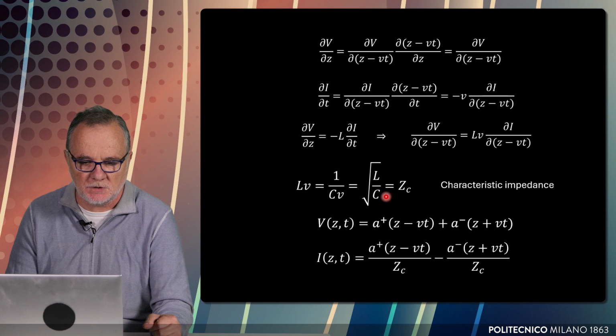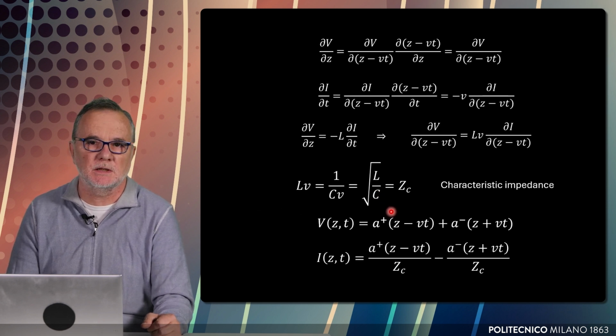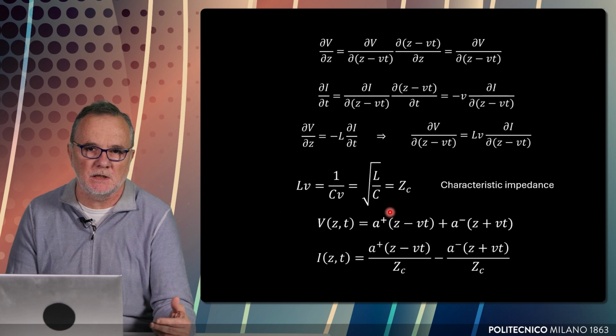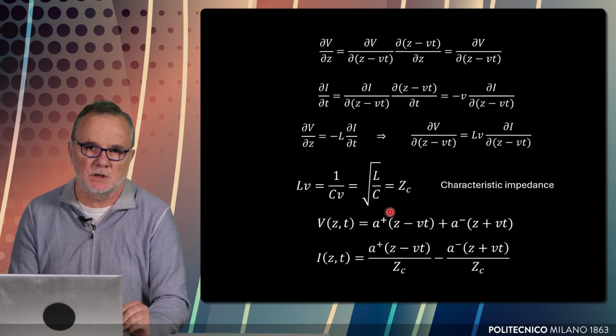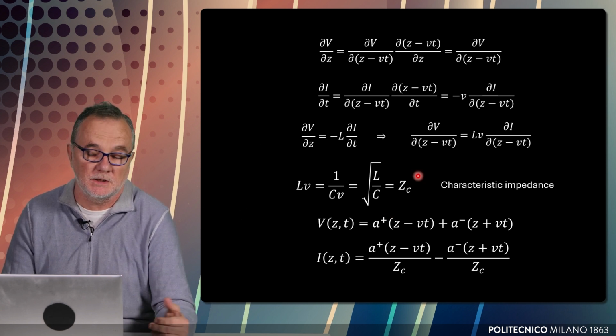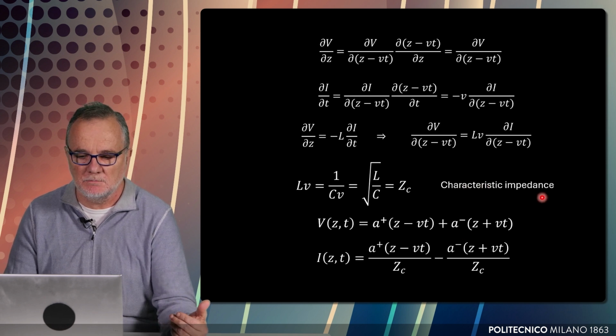That Zc, with this expression, the square root of L over C, is called characteristic impedance. So the single wave that propagates in the positive Z direction is composed of a voltage wave and a current wave. They travel together with a constant ratio between them, and this ratio is called characteristic impedance.